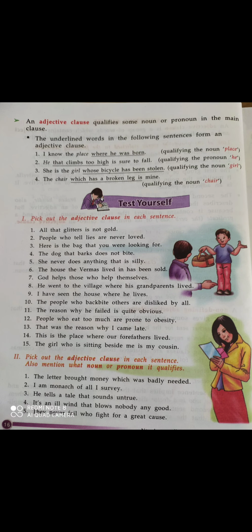We put here first, when. He told us the time when he would arrive. So when is a relative pronoun and it became a subject, and he is also a subject, and would arrive becomes the predicate. So in this way it becomes a clause. In this way you have to write down the rest of the sentences.